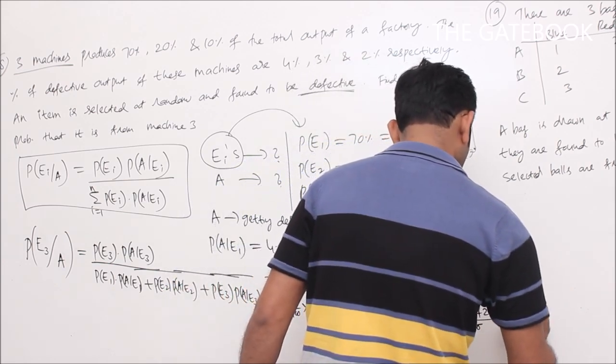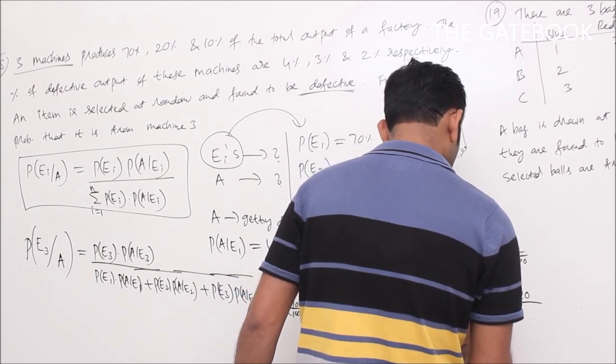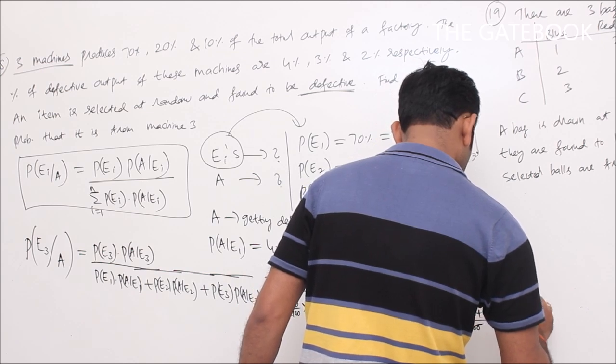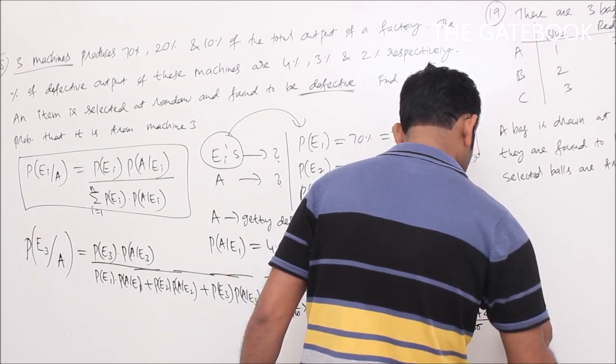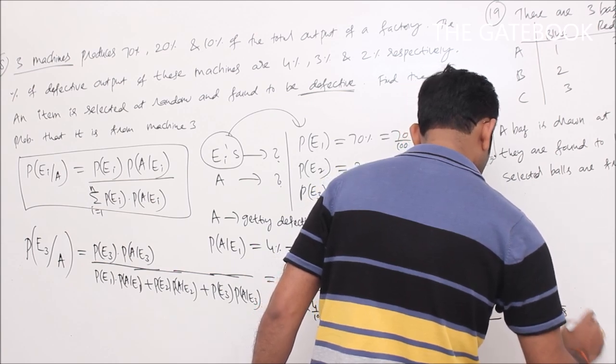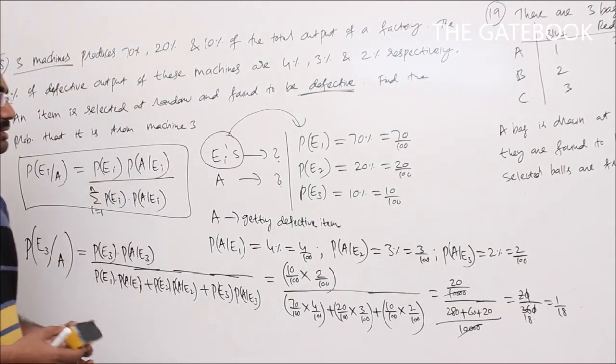So we get 20 by 60 plus 20 is 80, 80 plus 280 is 360. So we get 1 by 18. 1 by 18 is the answer for this question, the 18th one.